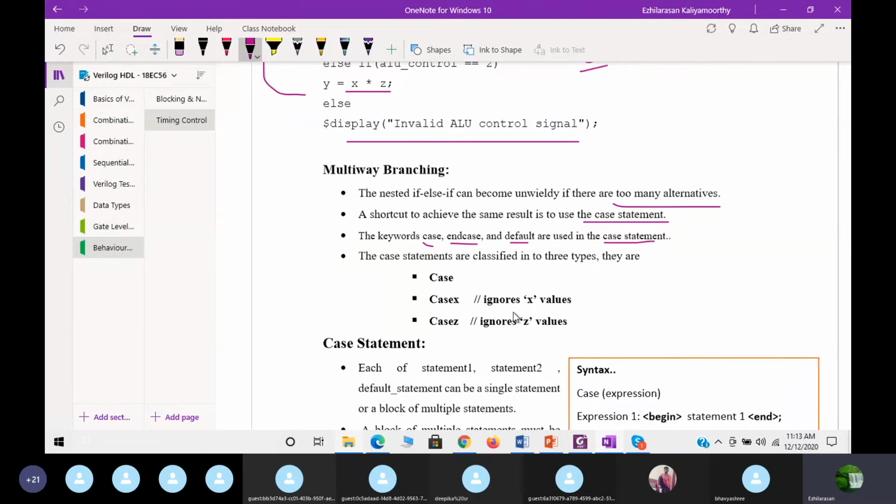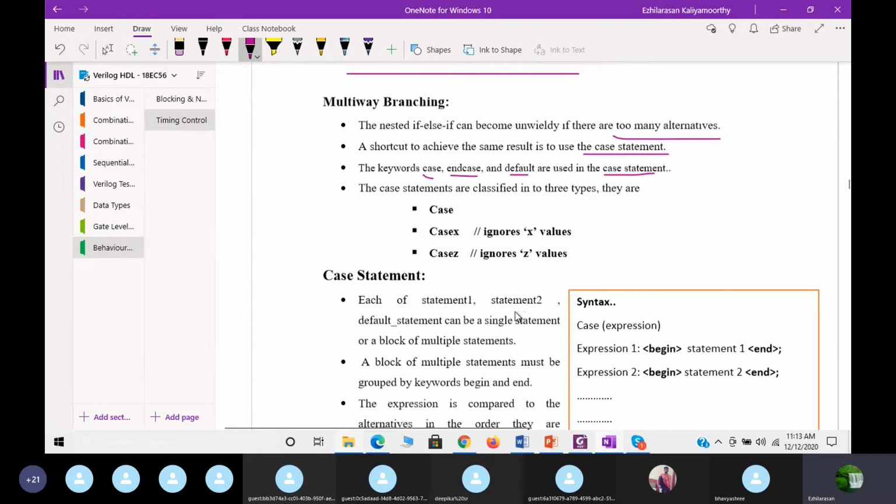We've already seen the case statement. Case statements are classified into three different types: the first one is case, the second is casex, the third is casez. We normally studied the case statement already, taking examples like multiplexers, encoders, decoders, and binary to gray code converters. Casex is also a keyword, and it will ignore the X values.